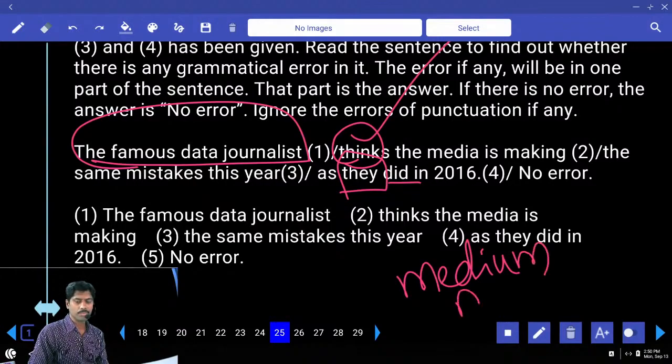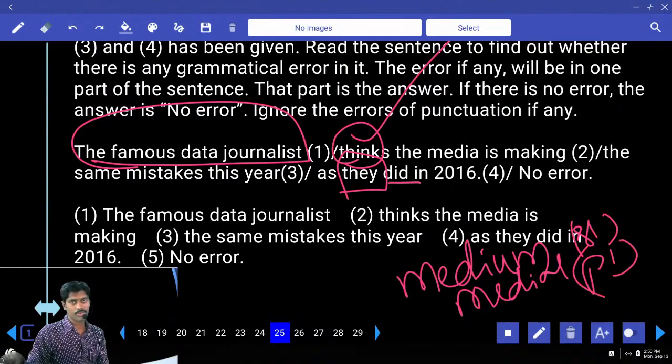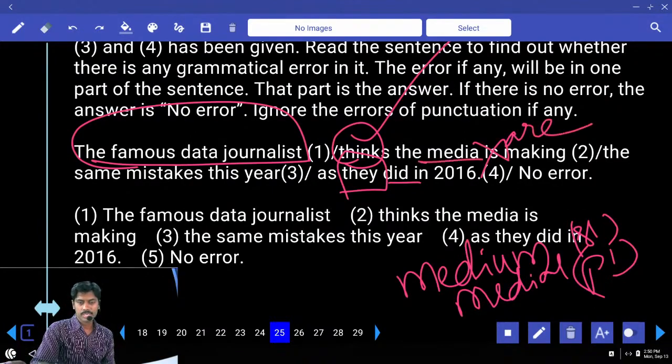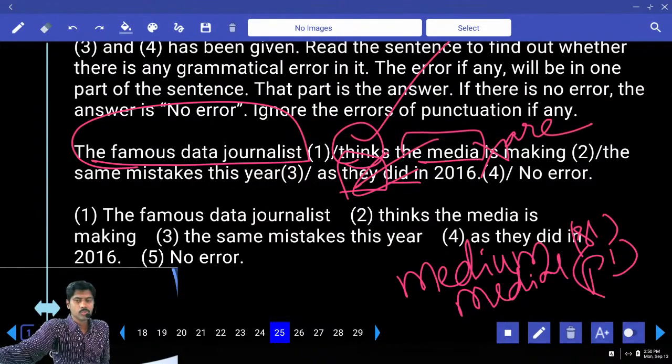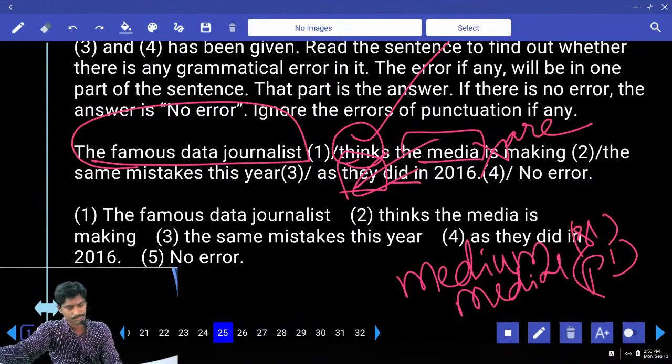Medium, media. Media means singular. Media plural. Datum, data. Phenomenon, phenomena. Criterion, criteria. Media are making. Not easy. Media is considered plural. The hint is given here. They means media only there. So media are. Even you can keep that, even if that is not there also, no problem.